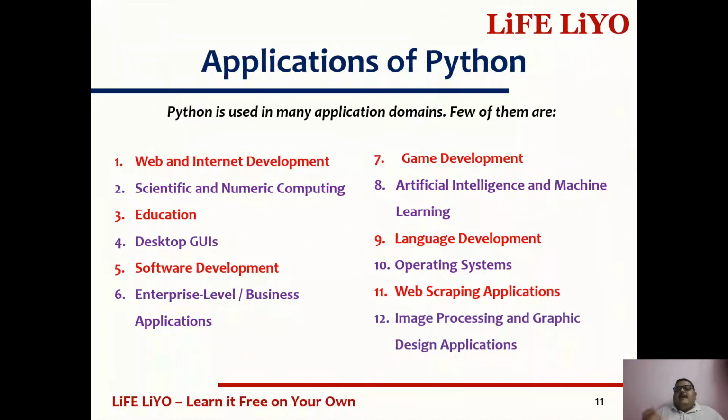Image processing and graphic design applications. Now most people are using Google Photos on their mobile. Whenever you capture a photo on your mobile, if you are synchronized to Google Photos, it automatically categorizes your photos by the persons.